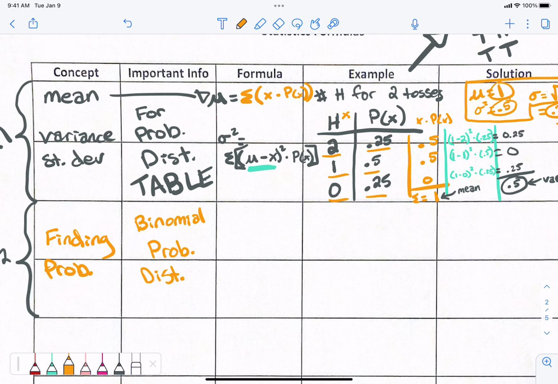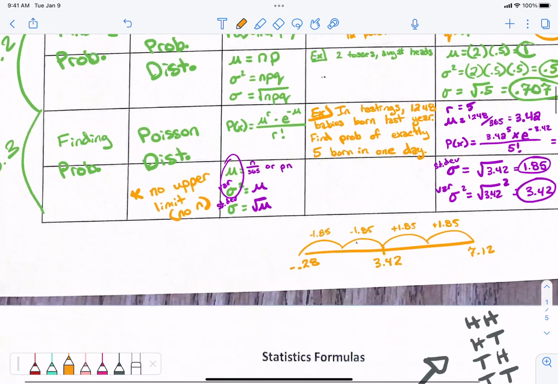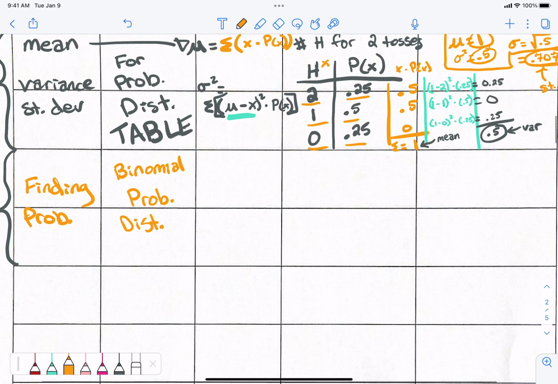Okay, binomial probability distribution. Girl, why do you have it written down already? Because this is last year's. And it worked out really nice last year, so I want to make sure I read it the same. Yeah. So why don't we just use that? Did Caleb pass the class? I don't know. He graduated, so.